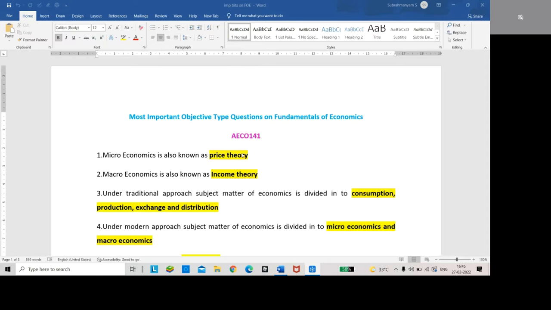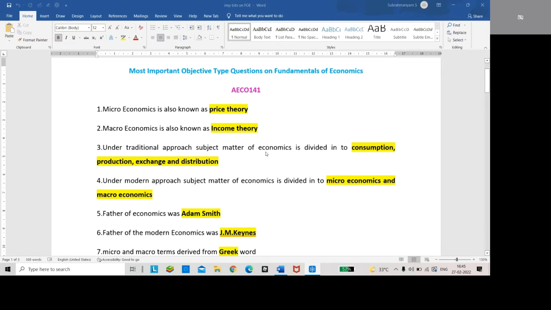Question 1. Microeconomics is also known as price theory. Macroeconomics is also known as income theory. Whereas microeconomics is known as price theory, macroeconomics is known as income theory.